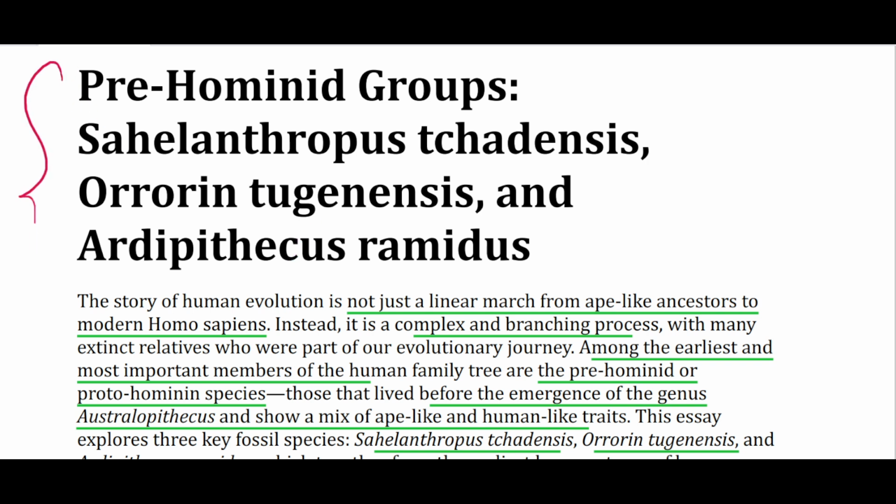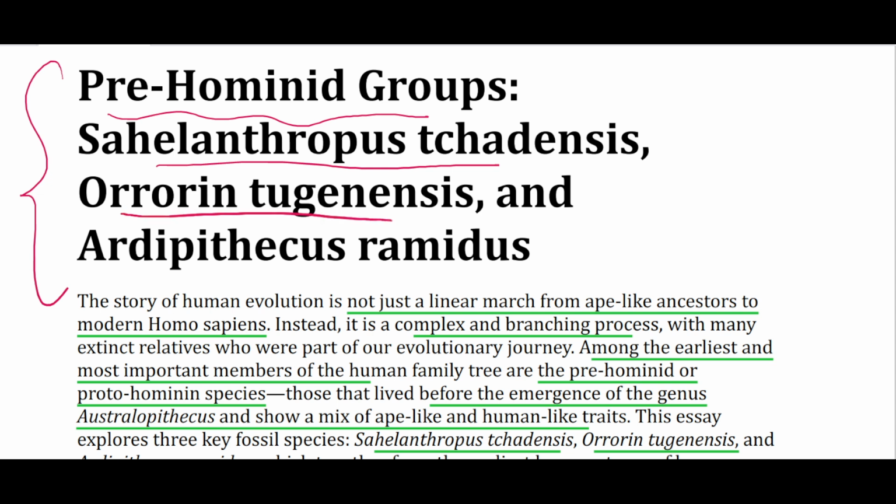Hello everyone. Let's start with pre-hominid groups: Sahelanthropus tchadensis, Orrorin tugenensis, and Ardipithecus ramidus.